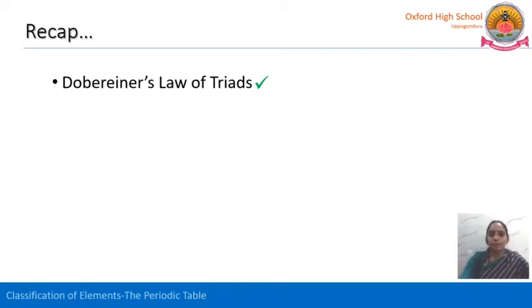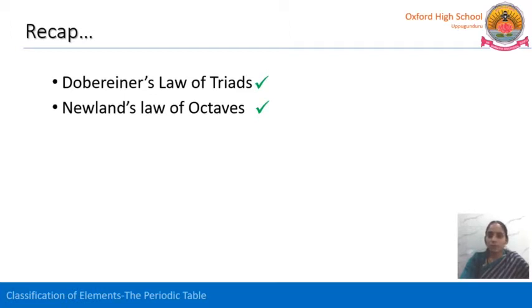Then after Dobereiner, Newlands came. Newlands also arranged the elements according to their ascending order of atomic weights. Then he observed one thing, that the elements are falling into a trend. What is that? Those elements are showing a periodicity. Periodicity is nothing but repetition of their properties at regular intervals. So, Newlands stated that when we arrange the elements in ascending order of their atomic weights, then we can see the periodicity.